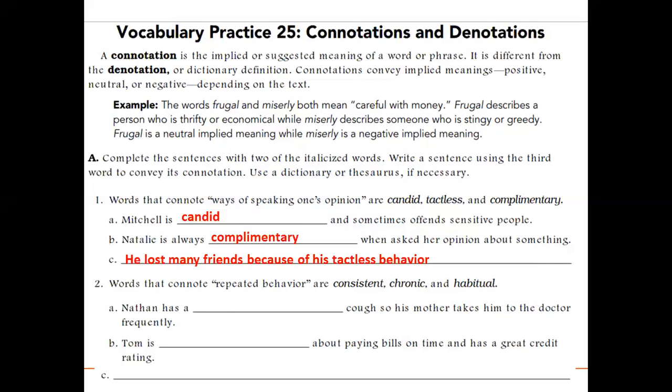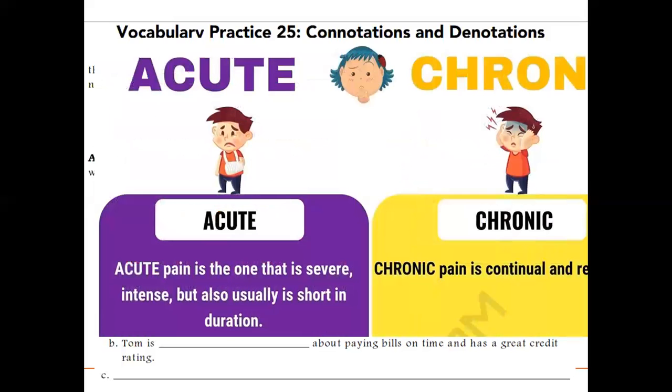So let's talk about each word individually. Let's begin with chronic. Okay, now if I put chronic in this way, an acute pain is the one that is intense but it is also for short duration.